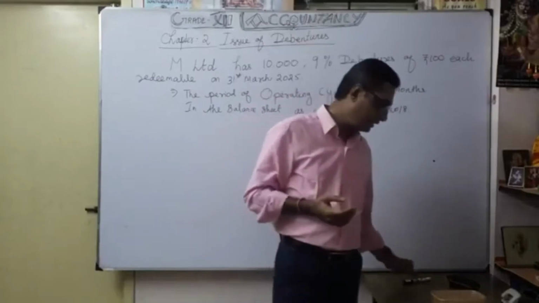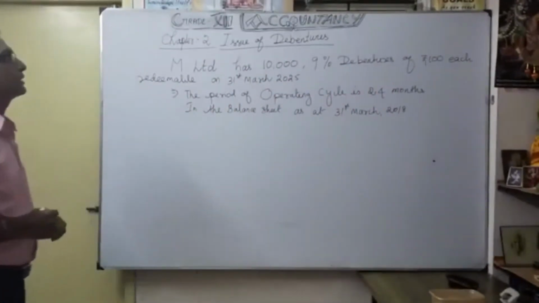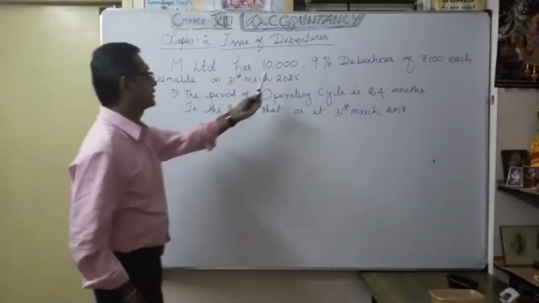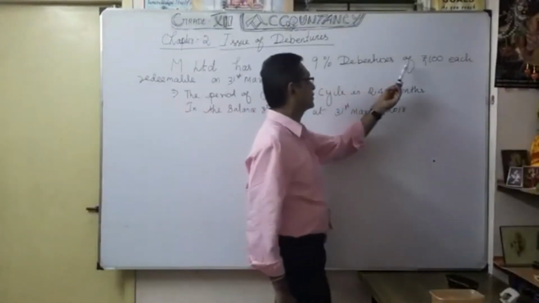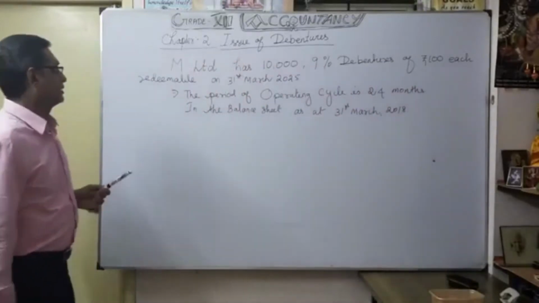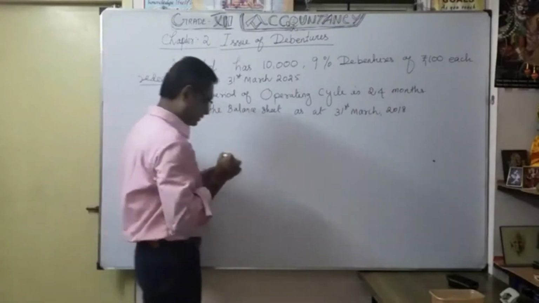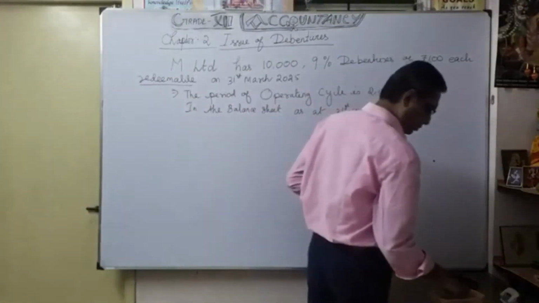Now let's see, here the one discussion. See here, M Limited has 10,000, 9% debentures of 100 each. Okay, that's what they given. They are redeemable on 31st March 2025.